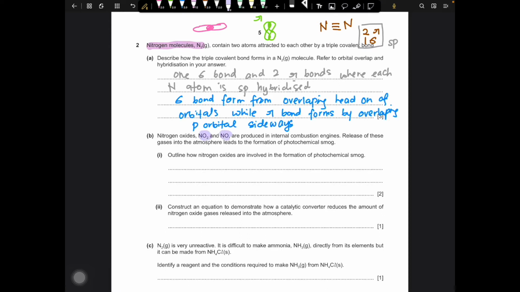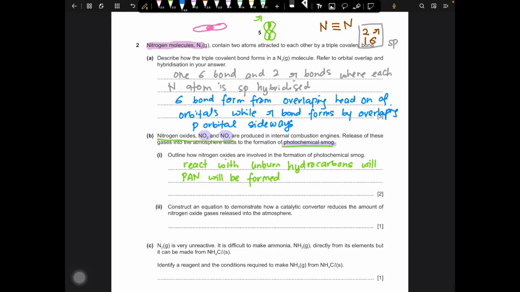Nitrogen dioxide and also nitrogen oxide, which are being released from combustion engines, will lead to the formation of photochemical smoke. So this photochemical smoke is produced when these nitrogen oxides react with unburned hydrocarbons. And from this reaction, it will form, in short, we call it PAN.